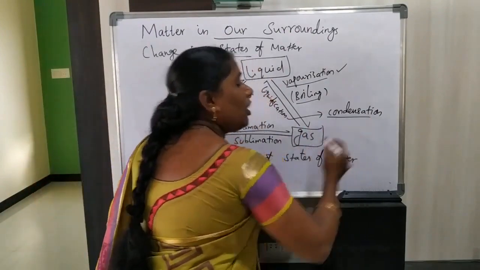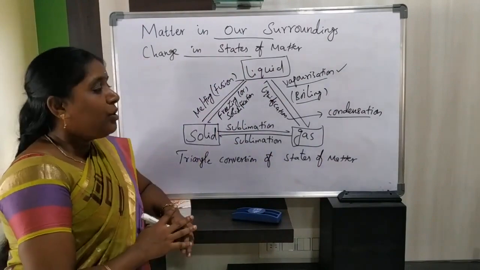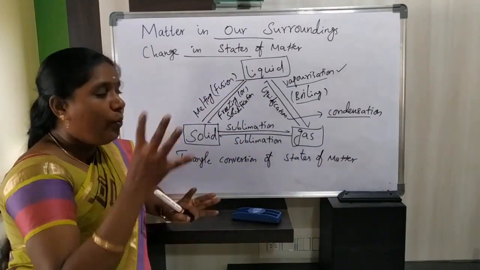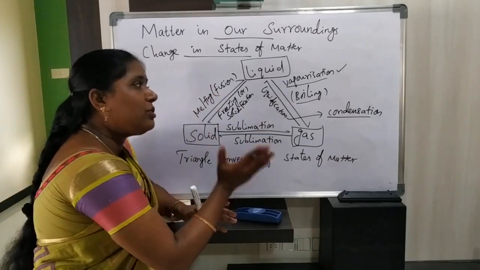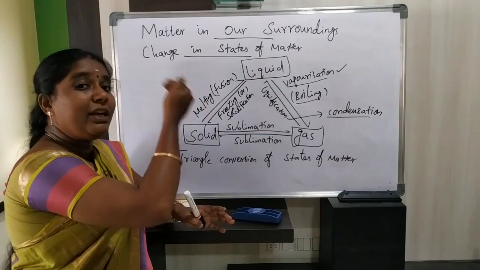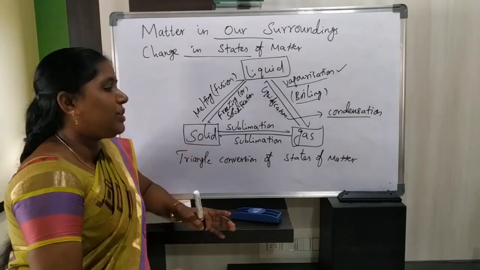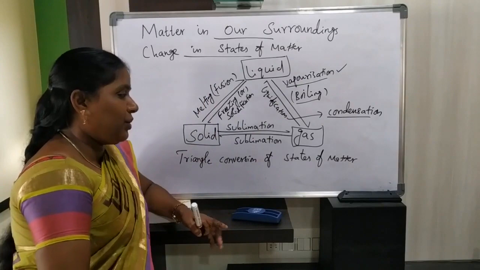This process is called condensation, otherwise called liquefaction. So by using these processes, we can convert the gaseous form of matter into the liquid form of matter by cooling, that is, by decreasing temperature and increasing pressure.